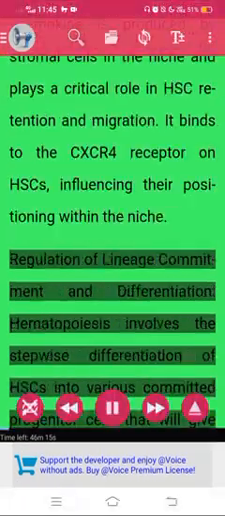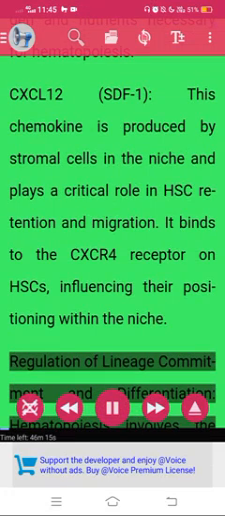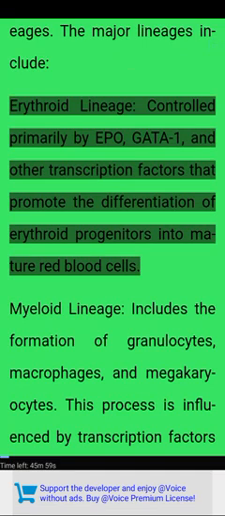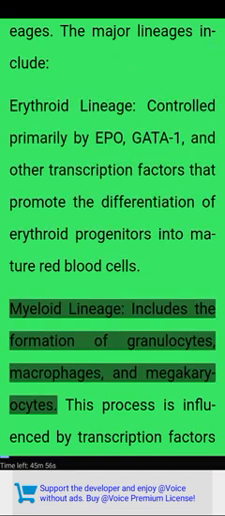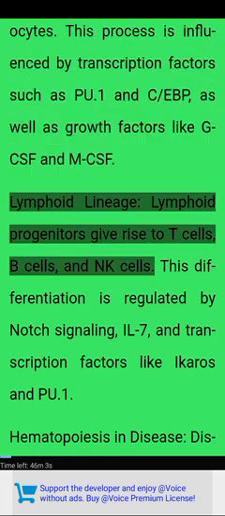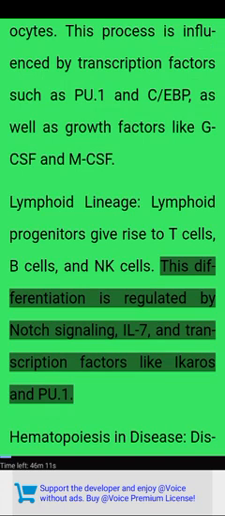Regulation of lineage commitment and differentiation. Hematopoiesis involves the stepwise differentiation of HSCs into various committed progenitor cells that will give rise to specific blood cell lineages. The major lineages include erythroid lineage, controlled primarily by EPO, GATA1, and other transcription factors that promote the differentiation of erythroid progenitors into mature red blood cells. Myeloid lineage includes the formation of granulocytes, macrophages, and megakaryocytes. This process is influenced by transcription factors such as PU.1 and CEBP, as well as growth factors like GCSF and MCSF. Lymphoid lineage. Lymphoid progenitors give rise to T cells, B cells, and NK cells. This differentiation is regulated by Notch signaling, IL-7, and transcription factors like Ikaros and PU.1.